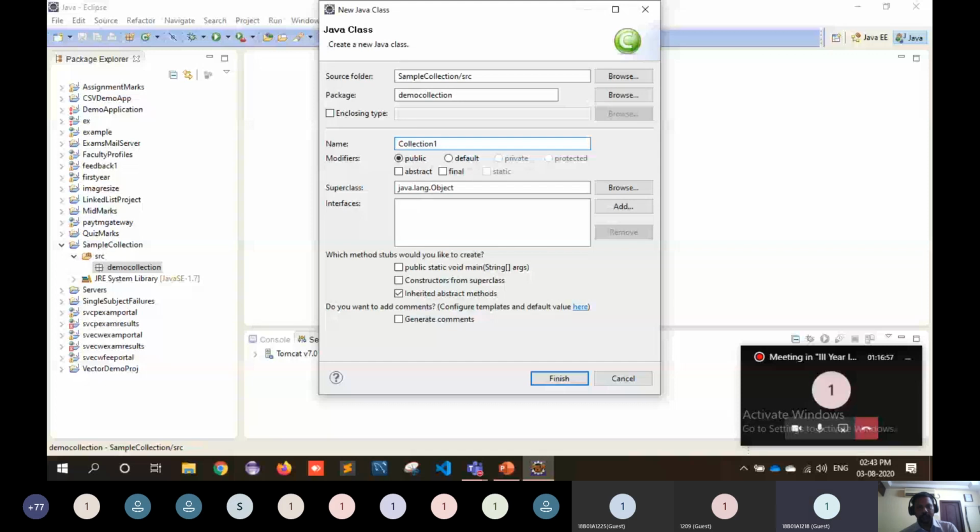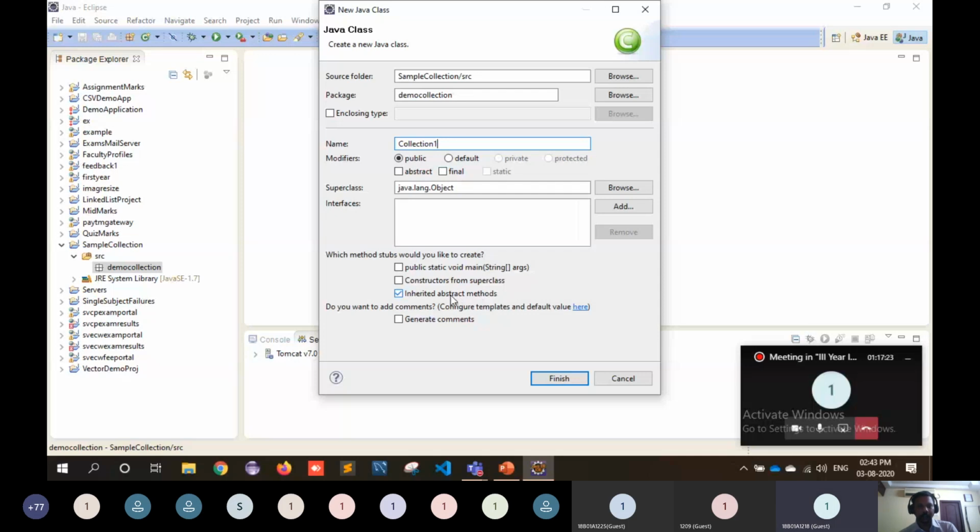And the superclass, by default, is Object. And the modifier is public, as usual. And here, you choose what kinds of constructors and methods are to be included by default in your classes. By default, it will include inherited abstract methods, all the methods that come from the interfaces.